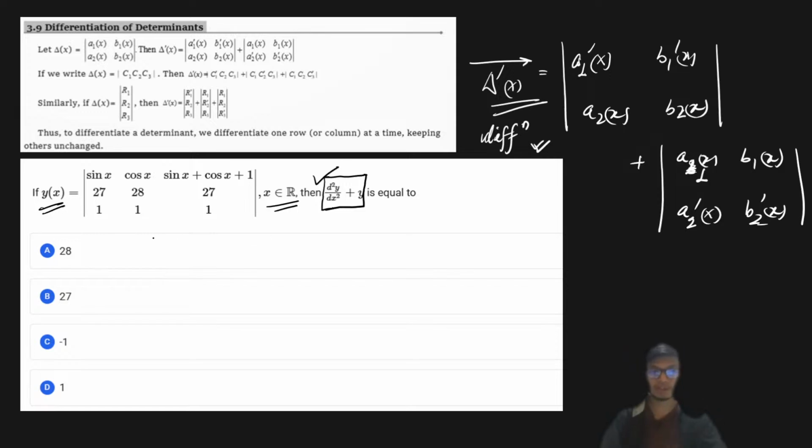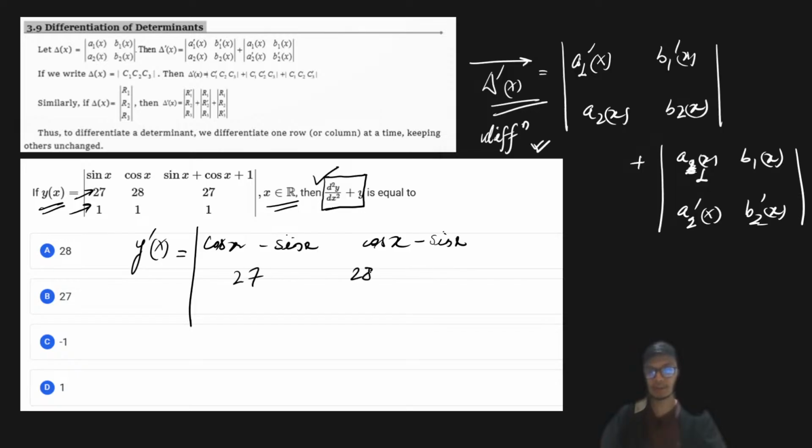If I differentiate this function with respect to x for the first time, I will differentiate only the first row, because the other two rows are all constants, and their differentiation will give 0. So the result is the differentiation of the first row: cos x, minus sin x, then cos x, minus sin x, and then as it is 27, 28, 27, then 1, 1, 1, and the other two rows are going to be zeros, because differentiating a constant gives 0.